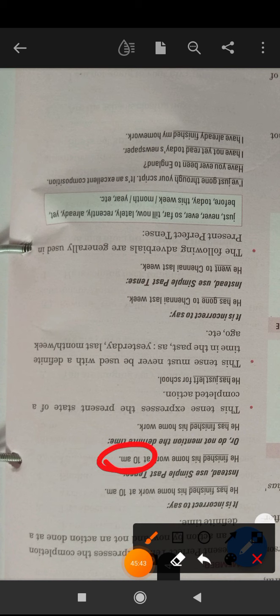Here I taught you, beta, to express past action when the time is not given or is not definite. But what happened now? Definite time is given. We cannot use it with a definite time.